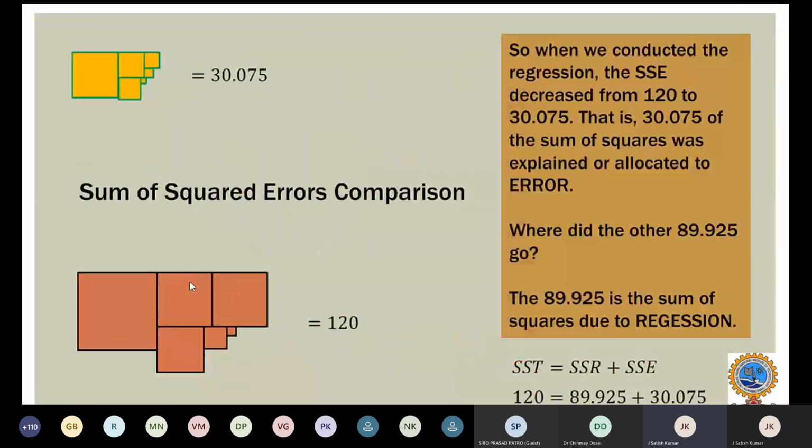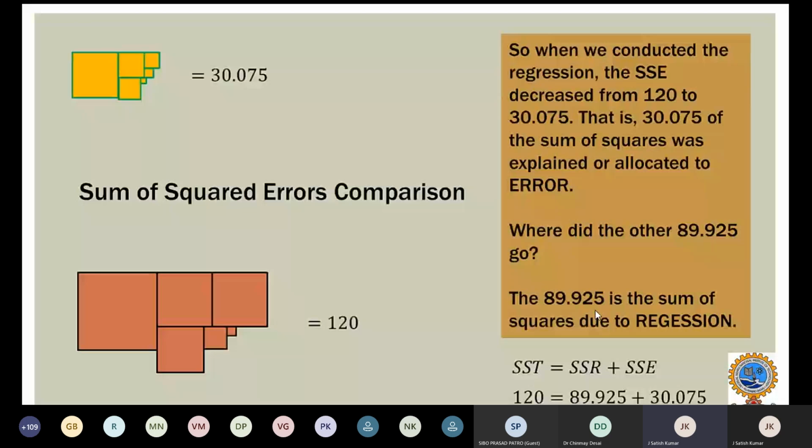So when we conduct the regression, we can see the sum of squares comparison. The linear regression model gives us only 30 units of error, whereas in the previous case it was 120. So where did the remaining 89.925 go?